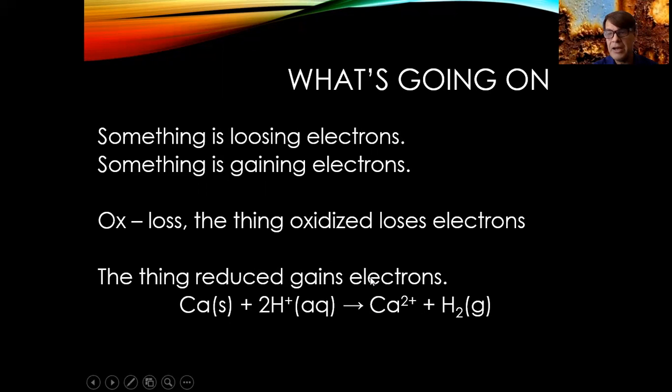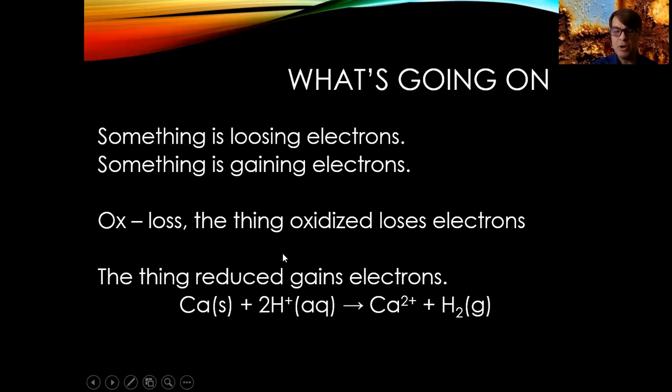So calcium is being oxidized because it's OX LOSS. The calcium is losing electrons. By the way, there's no oxygen in this equation. So calling it oxidized, the old chemists didn't know what they were talking about completely. They knew a little bit of what they were talking about. So oxidation does not require oxygen. Just forget that. Okay, that was a side note. So the calcium is being oxidized because it's losing electrons, right? If something loses negativity, it's becoming more positive, right? So the calcium loses a couple negatives, a couple of electrons, and it becomes more positive. So OX LOSS of electrons.